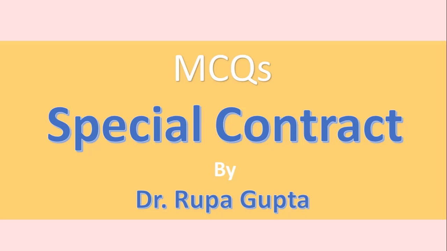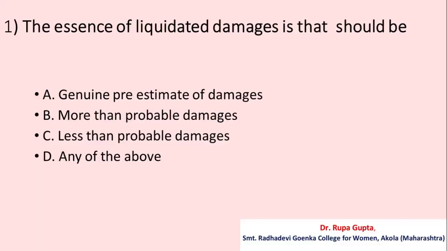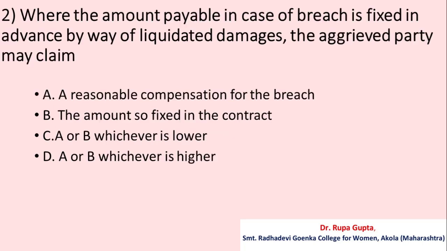So let's start with question number 1. The essence of liquidated damages is that it should be: A. Genuine pre-estimate of damages, B. More than probable damages, C. Less than probable damages, D. Any of the above. And the correct answer is A. Genuine pre-estimate of damages.